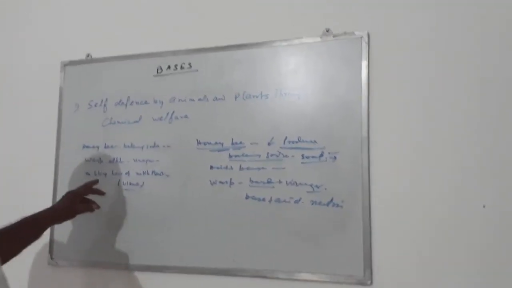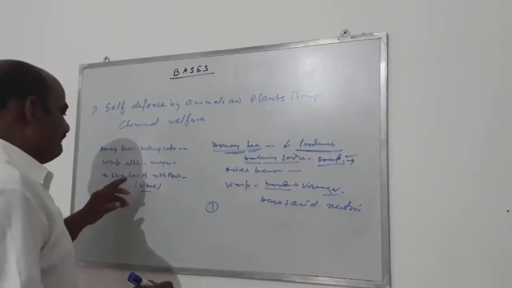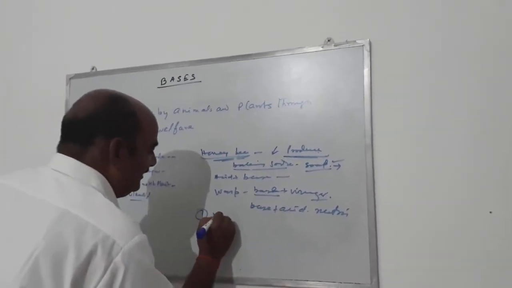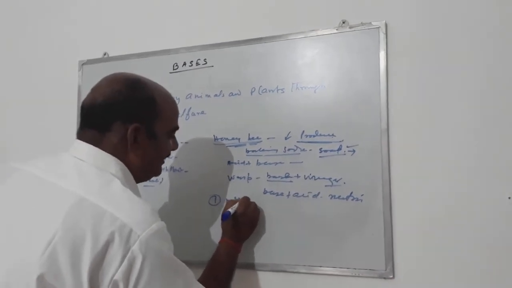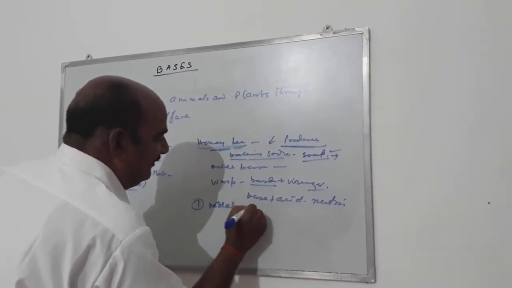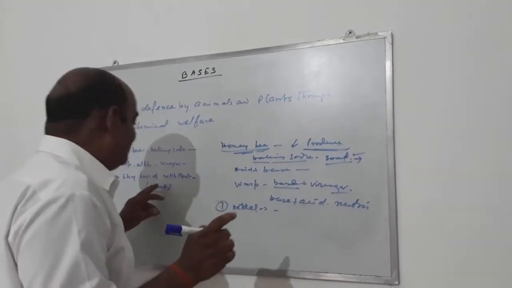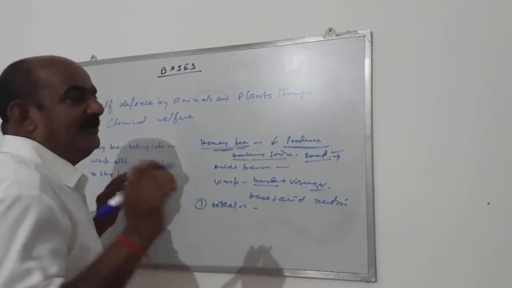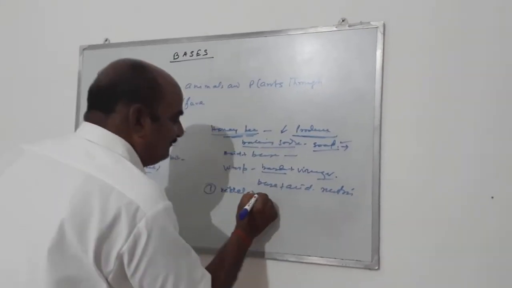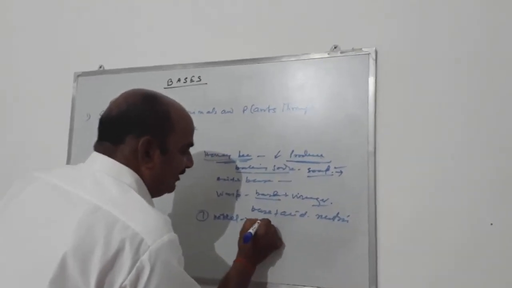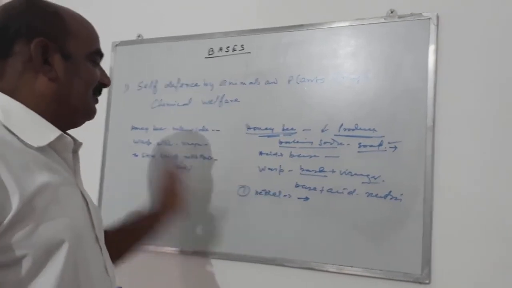And now the stinging hair of the nettle. Sometimes you know, there is one plant, the nettle plant. First, what is the nettle plant? It is one type of plant. If you touch its leaf, you get pain. In the village language it is generally called ulkusi. It will produce pain in your body. Why? Because this plant gives acid into your body.